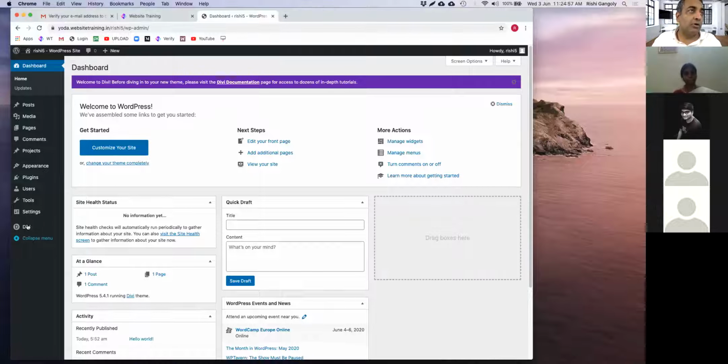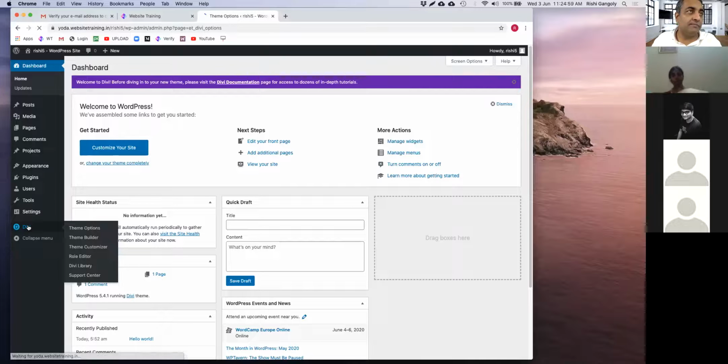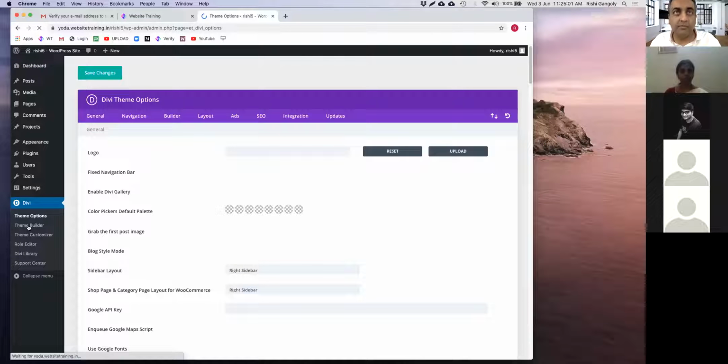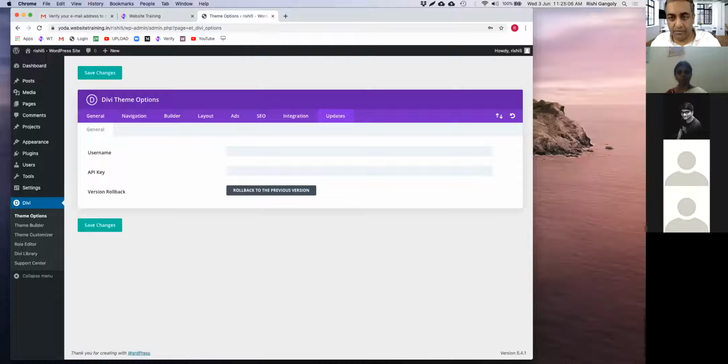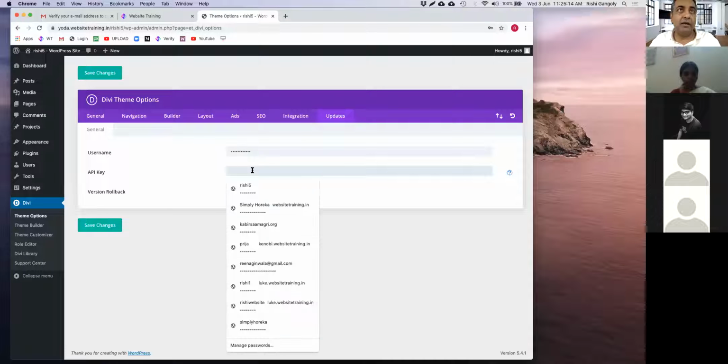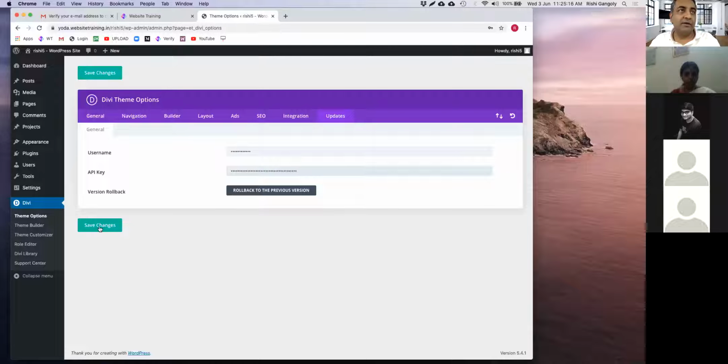There we go. I'm going to go to Divi. And I'm going to click on updates and put the username. And then I'm going to put the API key, which is this one, and save it. Right now I've saved it.